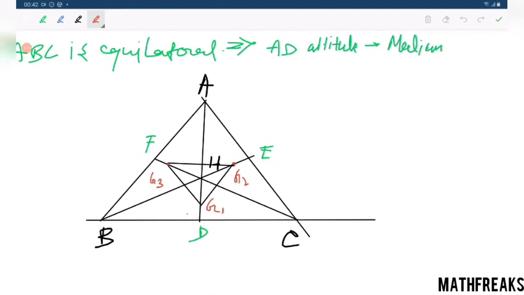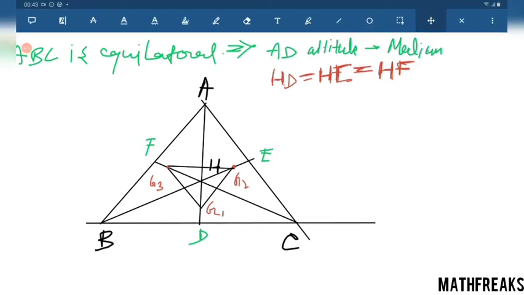Since it is an equilateral triangle, HD equals HE equals HF. This is the first conclusion that we are getting.